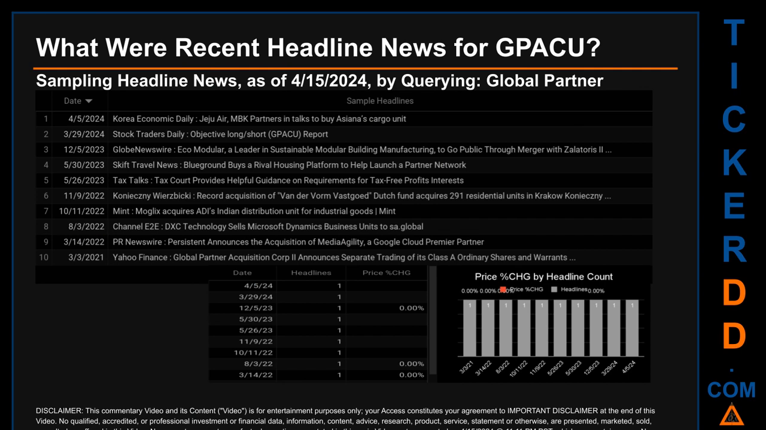The oldest publication was on Wednesday, March 3, 2021, when 3 years 1 month and 12 days ago, Yahoo Finance published the headline that read, Global Partner Acquisition Corp. 2 announces separate trading of its Class A ordinary shares and warrants. The latest publication date of Friday, April 5, 2024, was actually the day with the highest percentage change in price. It's 0.00%.